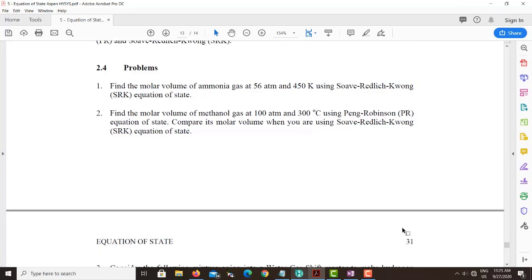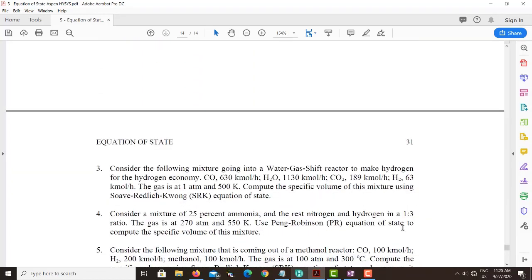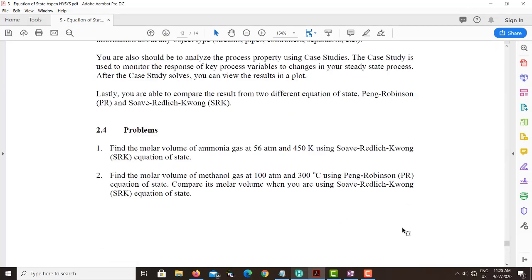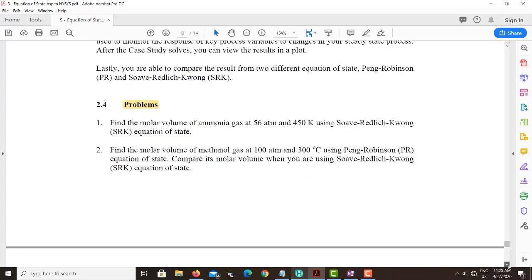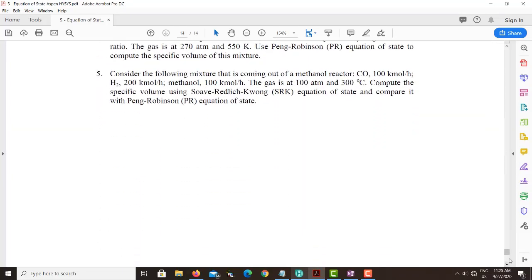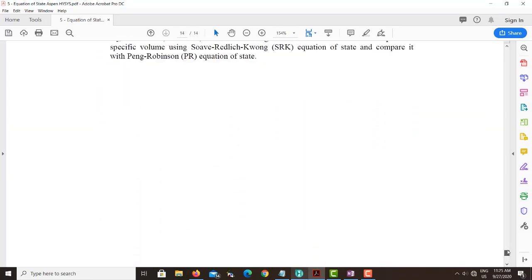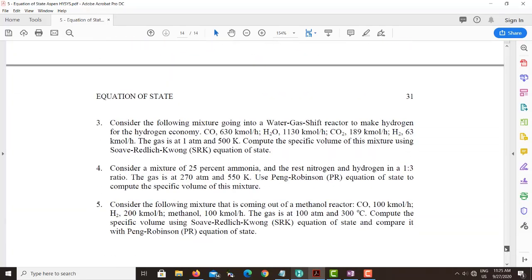There are some questions which are shown at the end. I will ask you to please go through the questions by yourself first before I solve those questions. First you need to do it by yourself, so that I can see you are practicing. If you are doing it correctly or wrongly, then in the next class I will definitely do those questions.